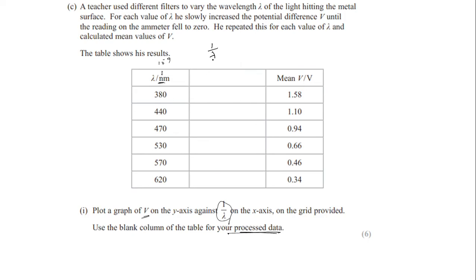And when you do 1 upon lambda, make sure that you don't just write 1 upon 380, because there is nano. So you should do 1 divided by 380 into 10 to the power minus 9. 1 divided by 440 into 10 to the power minus 9. And then when you do that, you have the values that you can write here. And then when you divide 1 upon 380, your value will be equal to these.